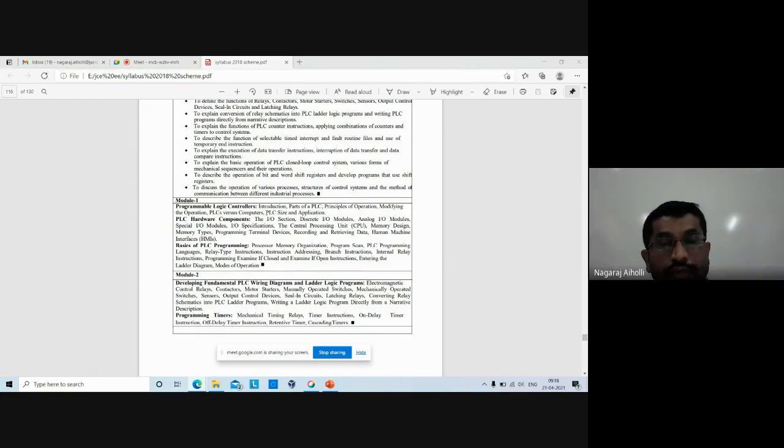Now, what is the difference between PLC and the computer? Right? The computer is event driven. Event driven means now you are applying certain inputs, right? And you are getting the output.